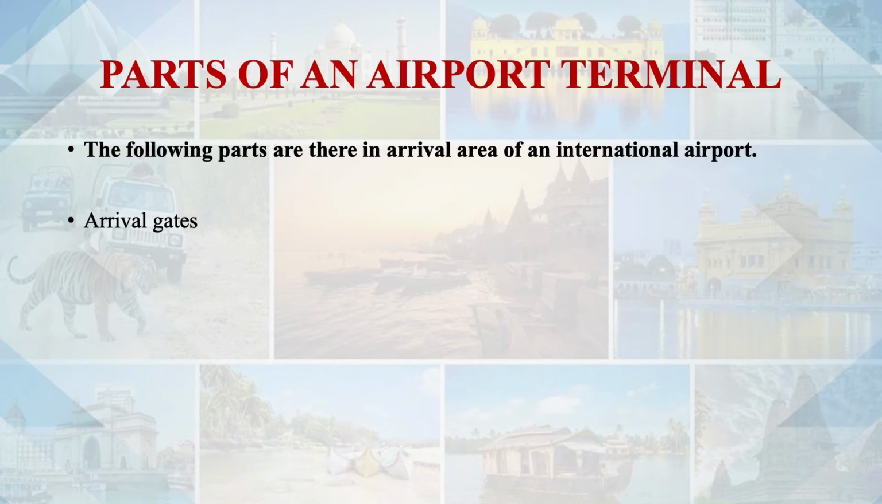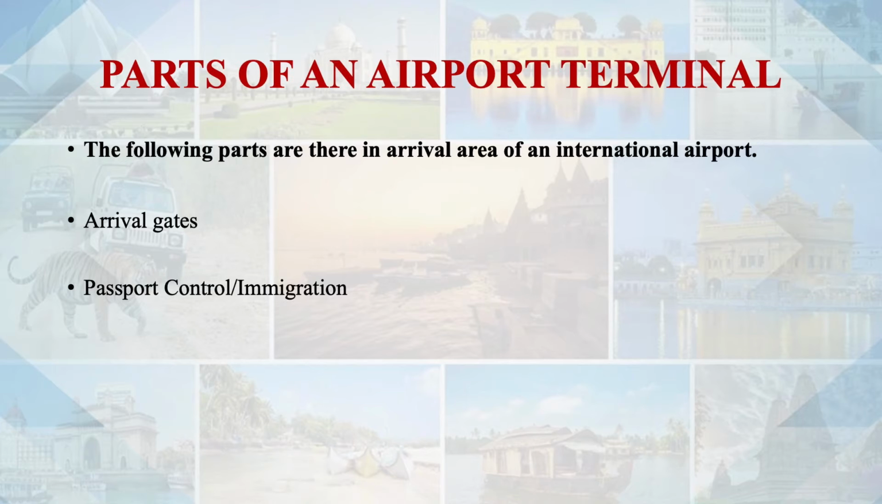In the arrival area, the arrival gates are there. Arrival gates, you understand, but these are the areas through which the passengers will be coming into the terminal. Then the passport control and immigration area is there. The baggage claim area is there. That is an important area, because you might have given the checked-in baggage at the check-in counter. Then you will be getting that baggage only in this area when you reach the destination.